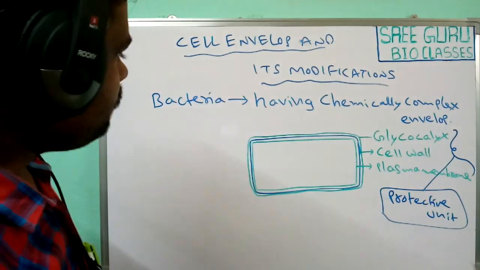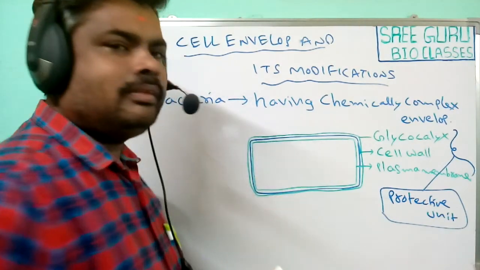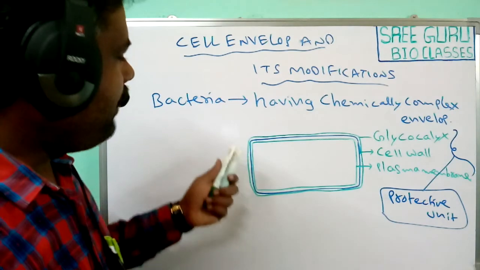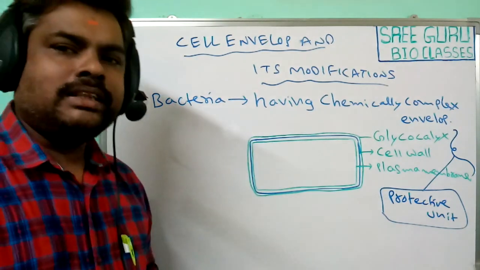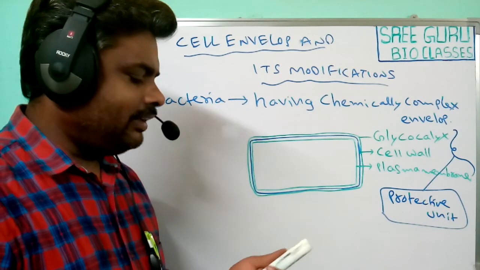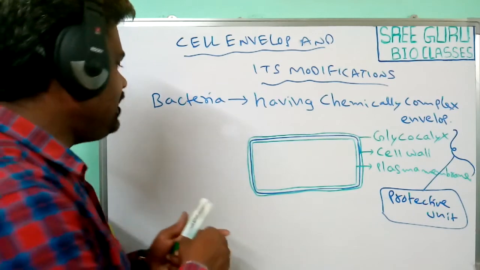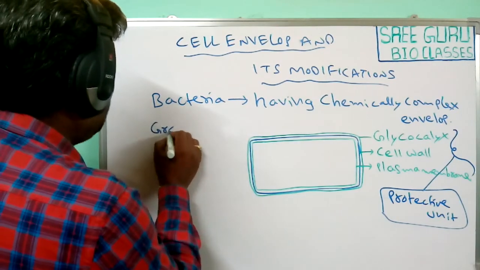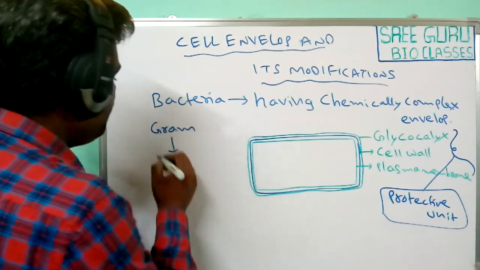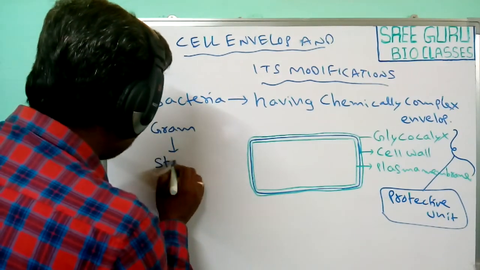Next, based on the chemical nature of the cell wall, the bacteria are classified into two categories. One of the scientists, Christian Gram, developed a staining procedure.